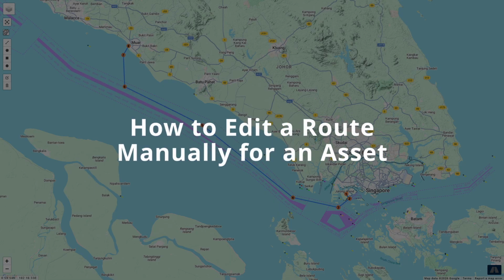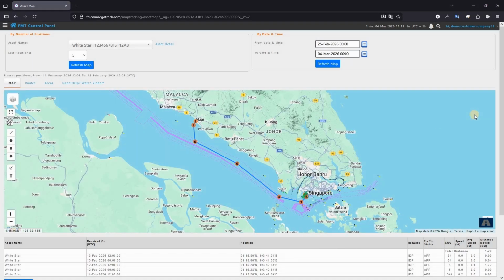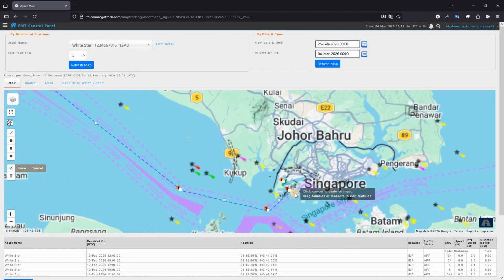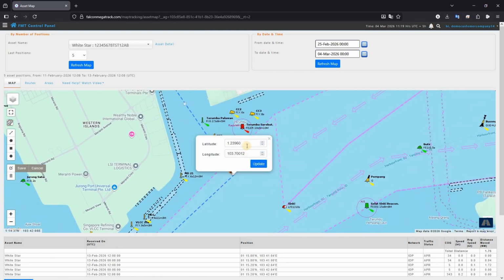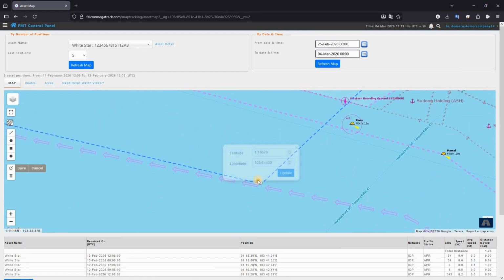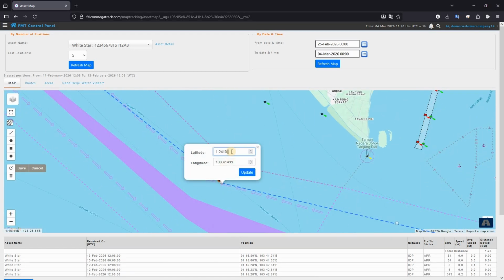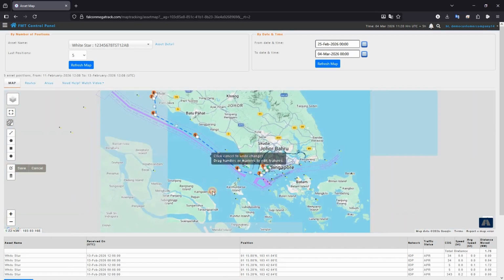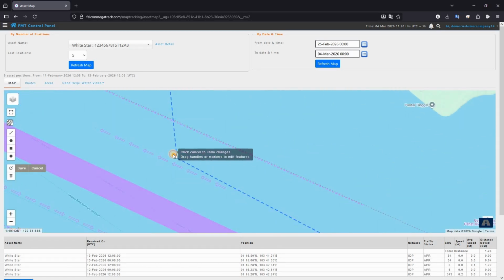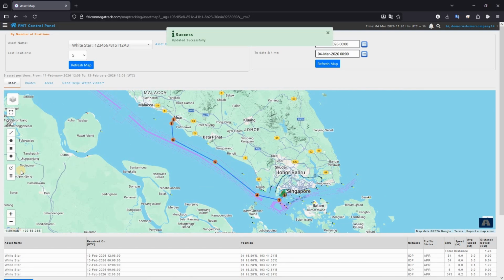How to edit route manually for an asset. Click on View. Click on Edit Layers. Click on the circle points to edit the coordinates manually. Click on Save to save the changes. The route has been edited successfully.